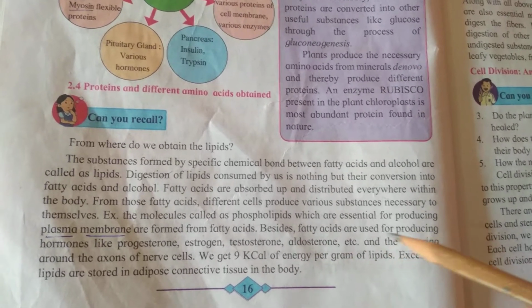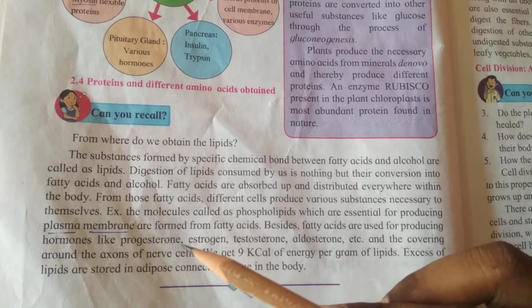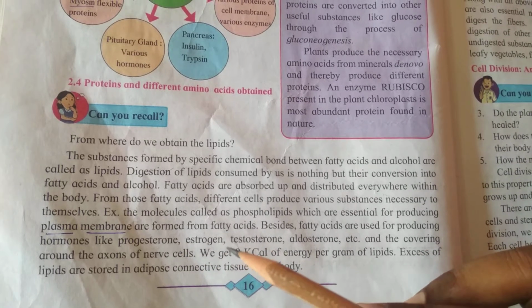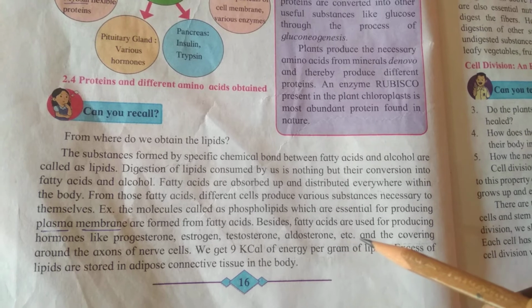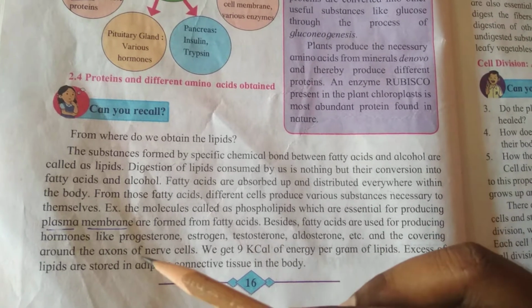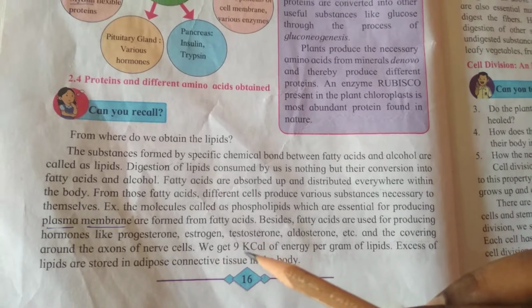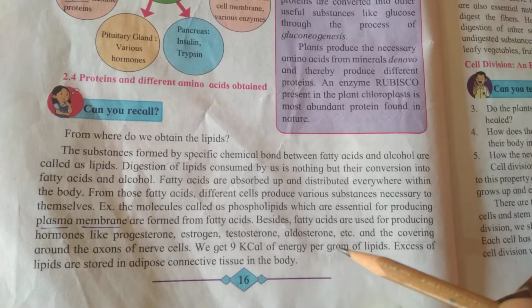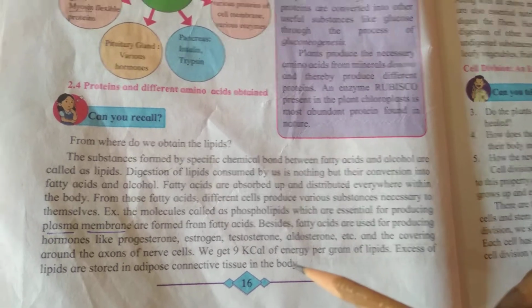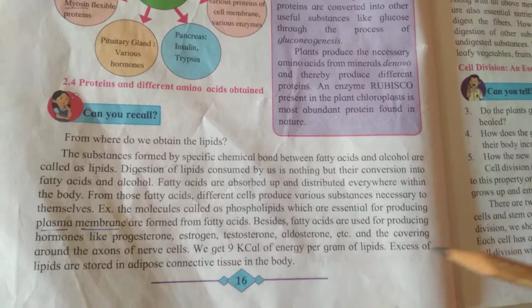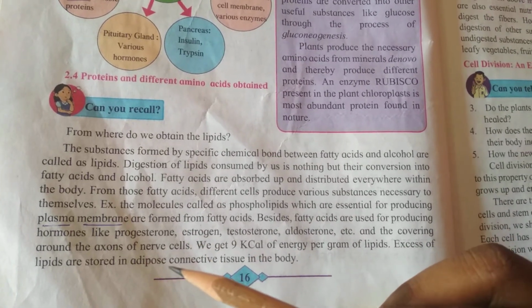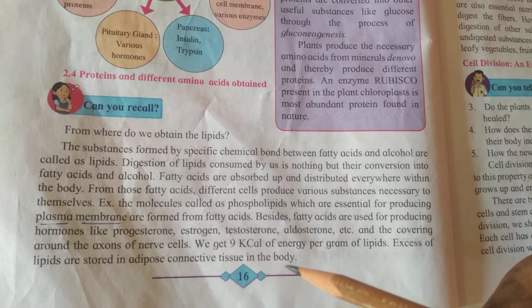Besides, fatty acids are used for producing hormones like progesterone, estrogen, testosterone, aldosterone, etc. and the covering around the axons of nerve cells. We get 9 kilocalorie of energy per gram of lipids. Excess of lipids are stored in adipose connective tissues in the body.